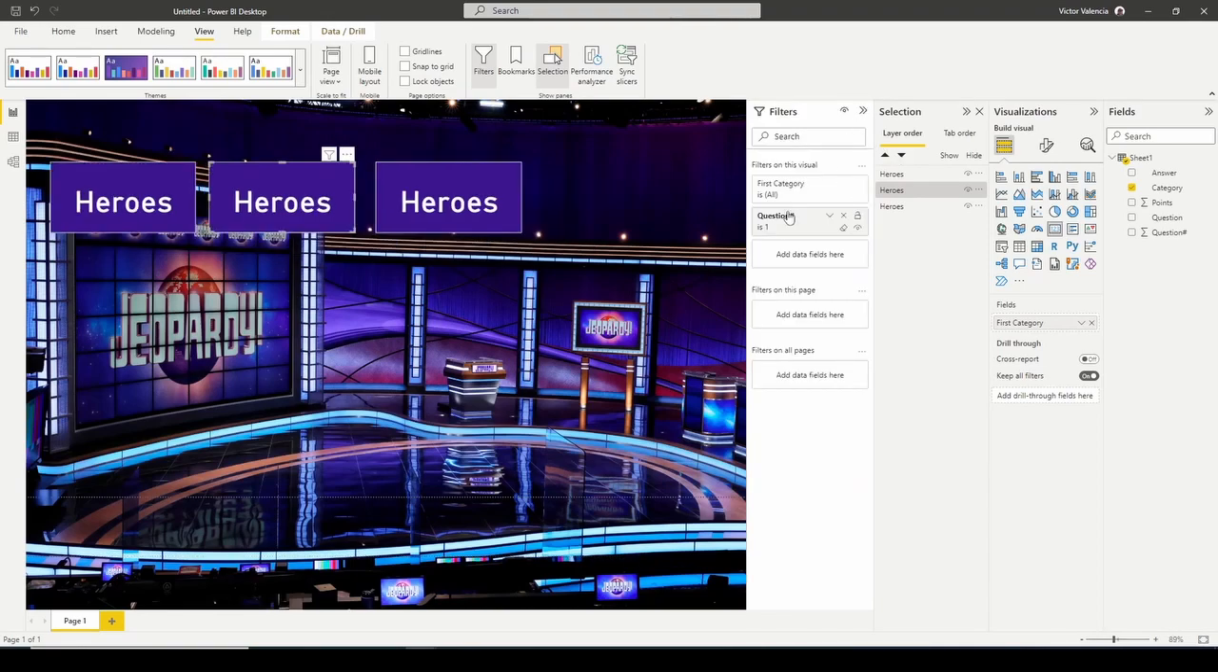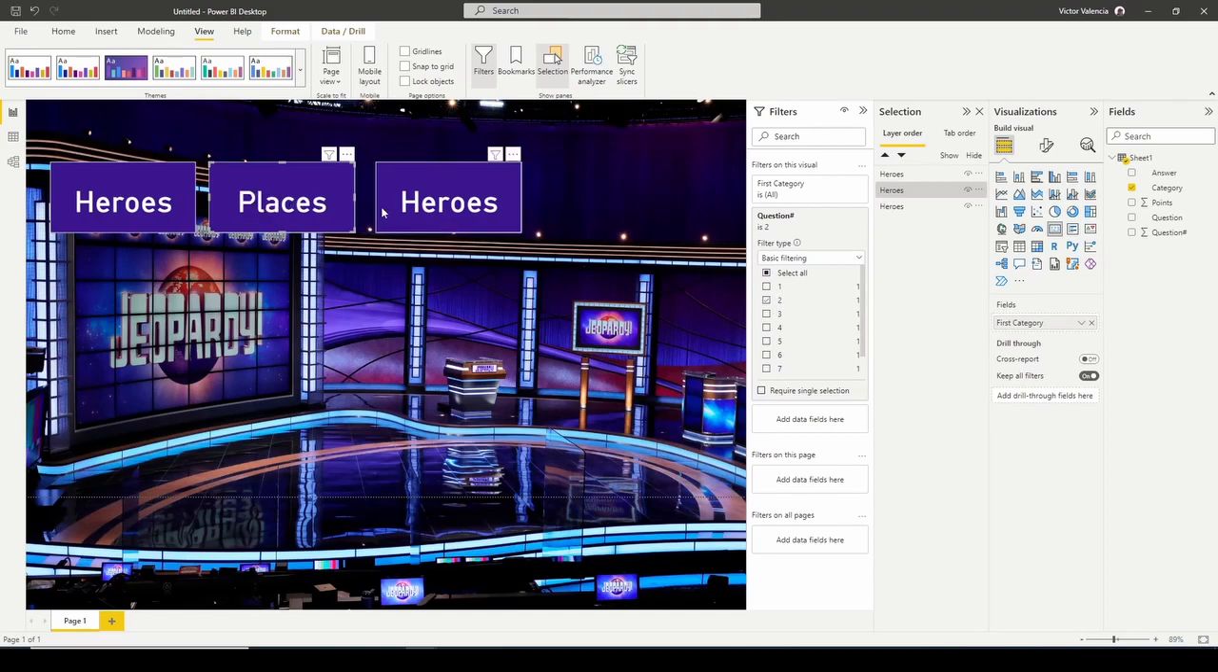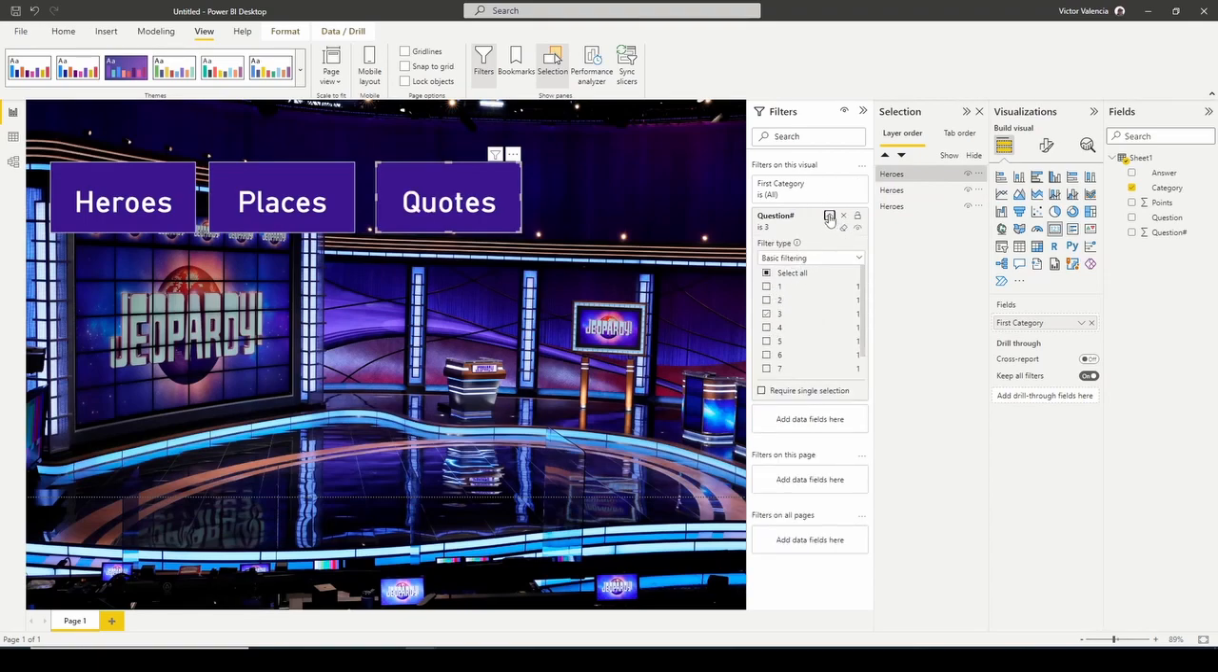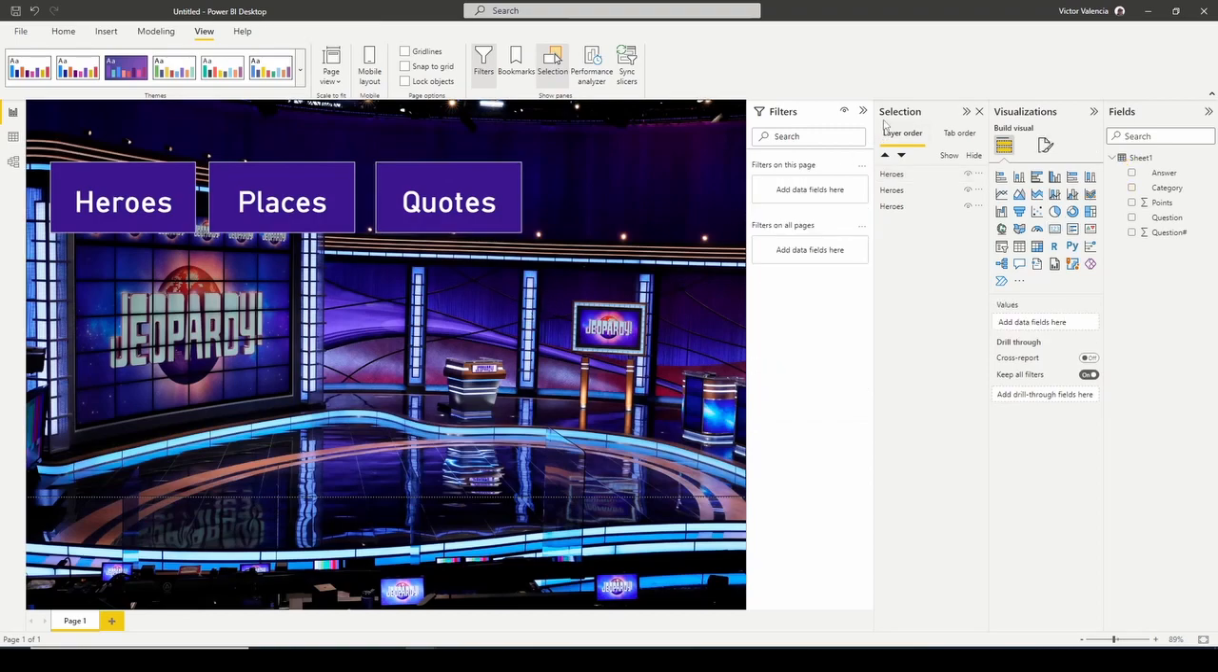And remember, you got to adjust the filter. This is no longer question 1. Question, is it 2? Let's see. Yep, question 2 is going to be the places category. And then this one, I'm just going to change the filter to 3. And then I get all of my categories here: heroes, places, and quotes.